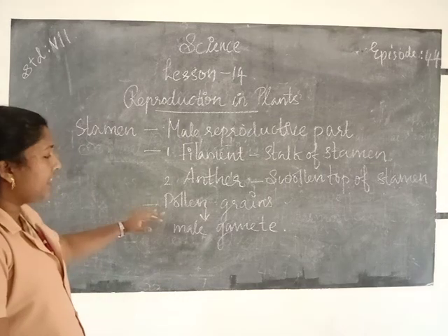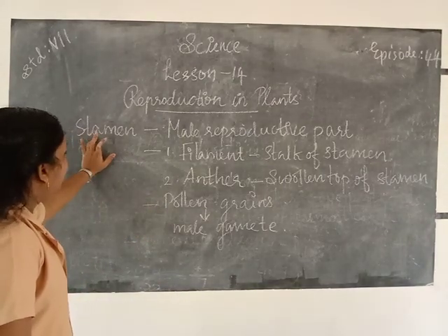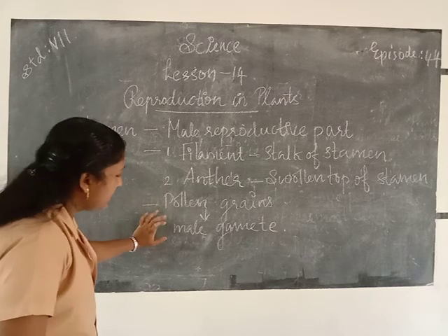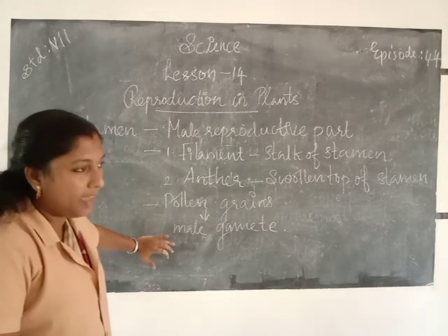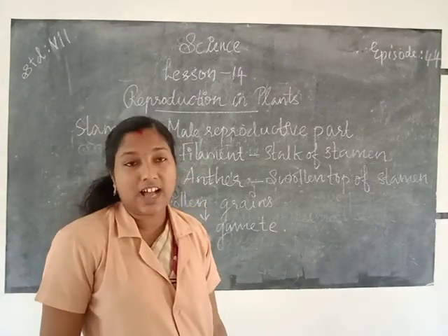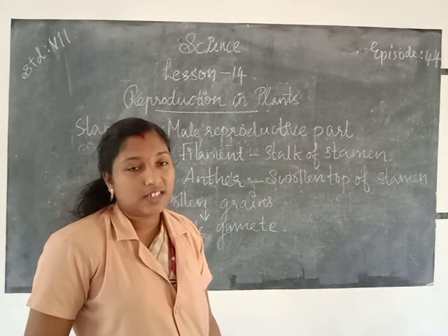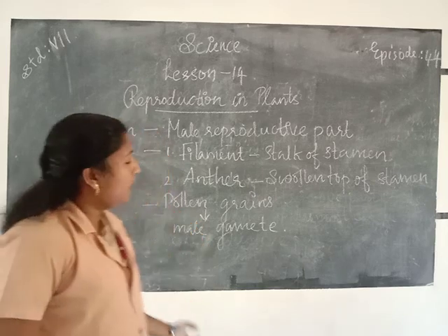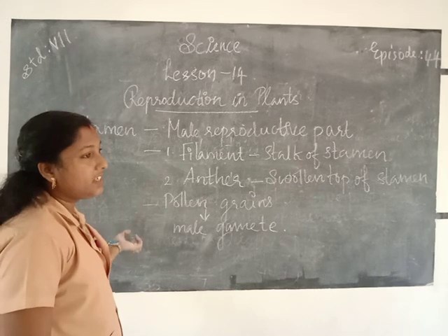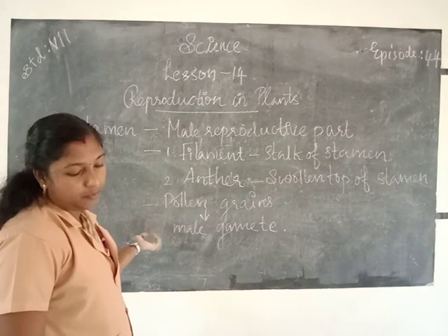Which part of a flower contains pollen grains? Yes, stamen. Inside the pollen grains, the male gamete is there. The pollen grains appear as a yellow, powder-like substance which is sticky in nature.